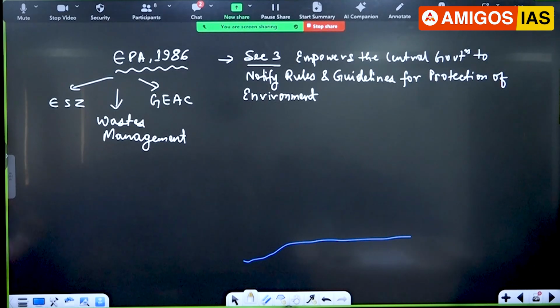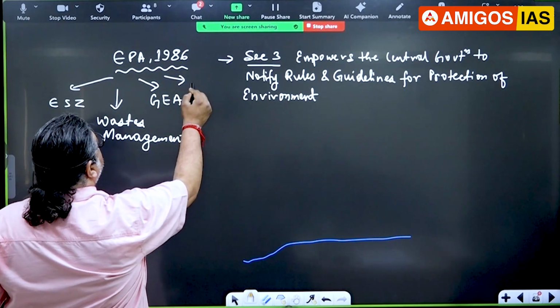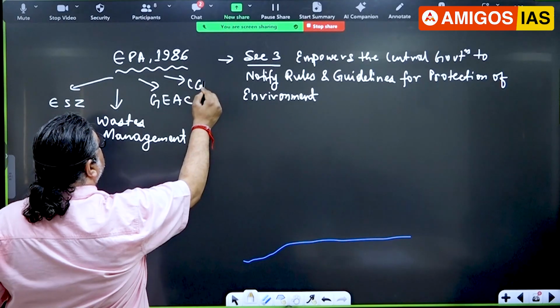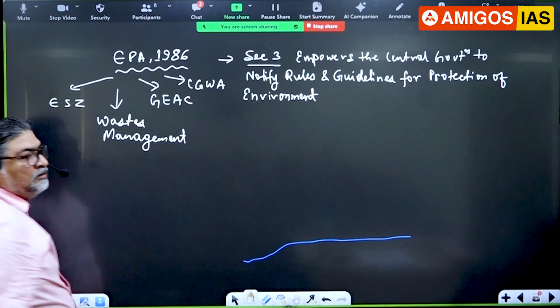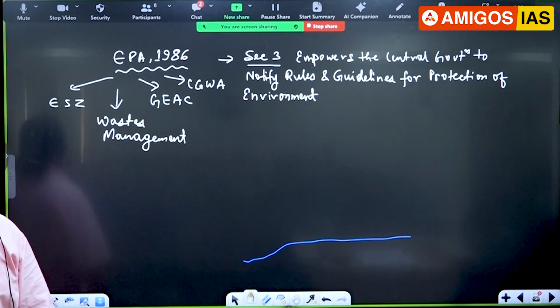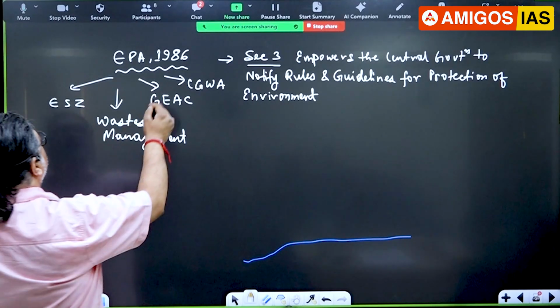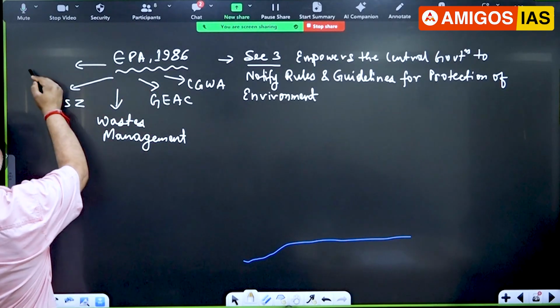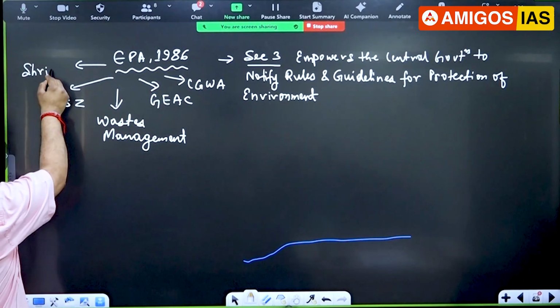Excellent. The Genetic Engineering Appraisal Committee, in terms of GMOs, genetically modified organisms, this body has been made under the Environment Protection Act. Central Groundwater: groundwater getting polluted, again which law? Environment Protection. I'll again come to a very important thing here, which is again making news.